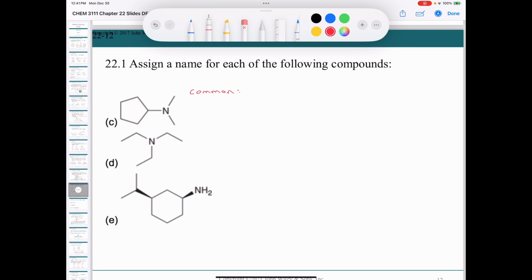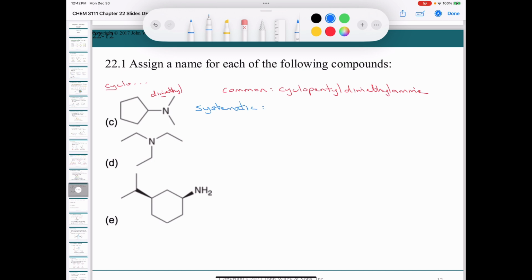Well, C for cyclopentyl, right? The cyclopentyl comes before the dimethyl, right? So we alphabetize the letter C here and M here, so it's going to be cyclopentyl dimethylamine is what you would call this compound. So let me just move this over here. So we'd call this cyclopentyl dimethylamine, like that.